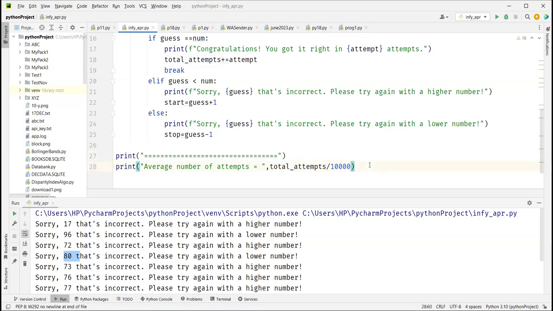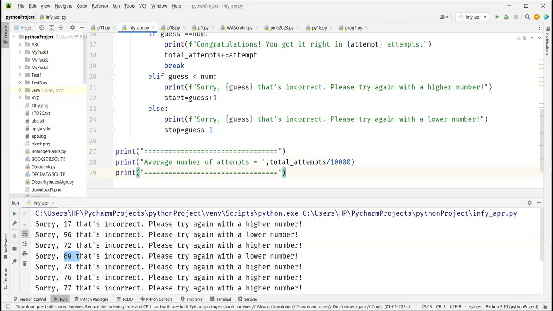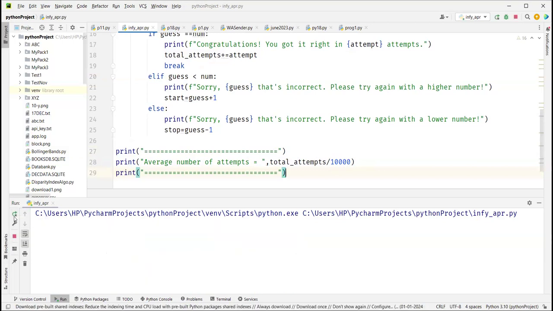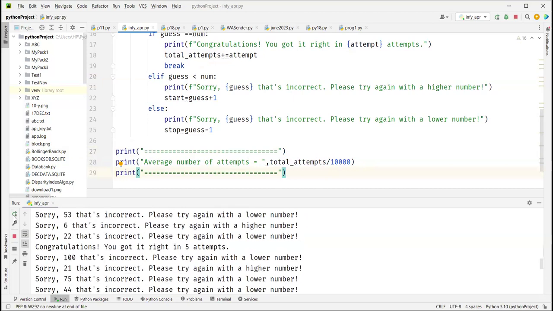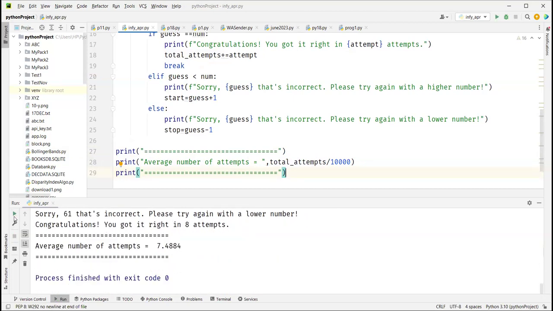So first time you might take 1 attempt, second time you might take maybe 10 attempts, right? But on average, how many are you taking? You run it 10,000 times, you run it 1 million times, and then you say that, okay, on average, we take about 7.5 attempts to guess this.